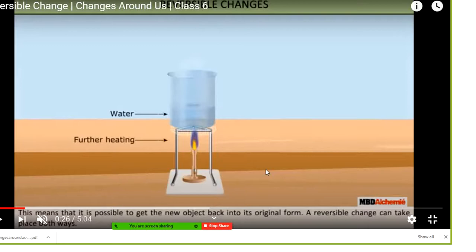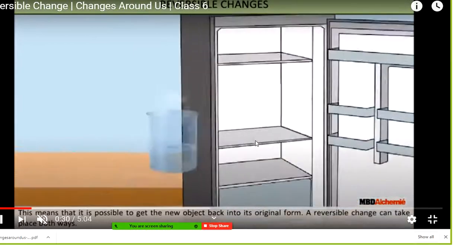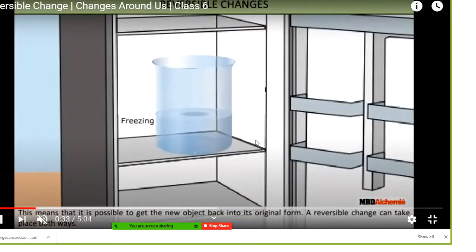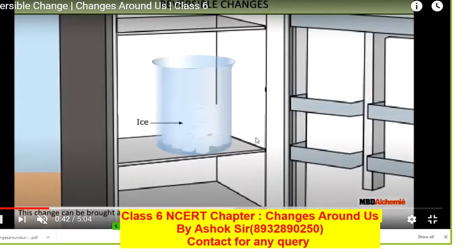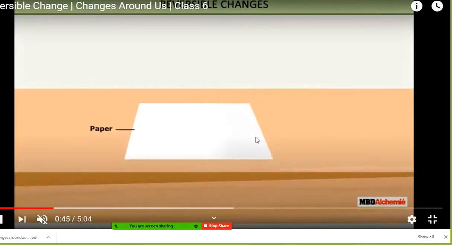So reversible change can take place both ways. Means that you are heating, you have taken a beaker, in the beaker you have taken ice, and from below you have used the burner, and burner is the source of heat, so that it converted into the liquid, and again the liquid we are going to condense, then it forms that solid. So this is a reversible change. That change comes back to its original state. So this is freezing, means that water which is boiled, you have kept into the refrigerator, and after some time you will see again it converted into the ice. So this change, student, that is the reversible change.